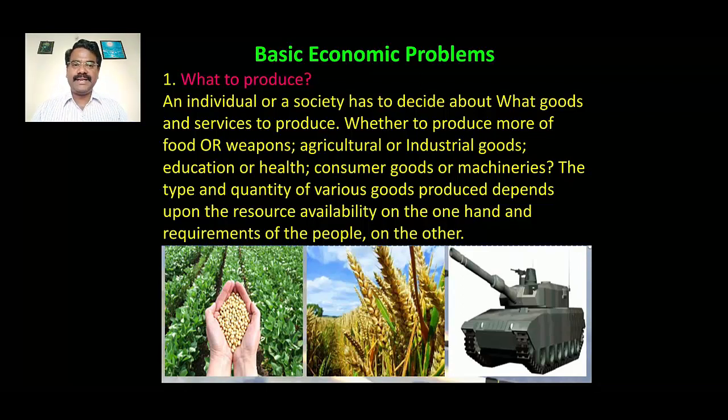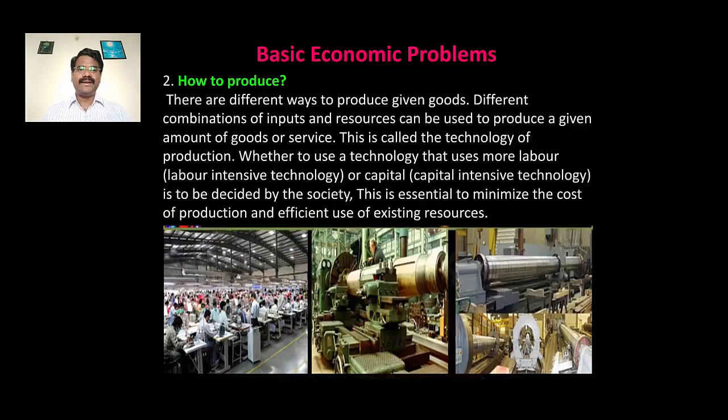On the one hand, there are the requirements of the people. On the other, we cannot justify producing only these goods and services. That is based on the availability of the resources and the requirements of the people. On the basis of that, we have to produce the goods and services. And the next one, how to produce.